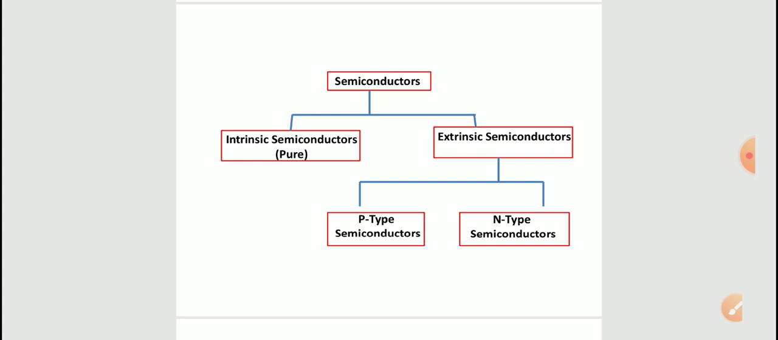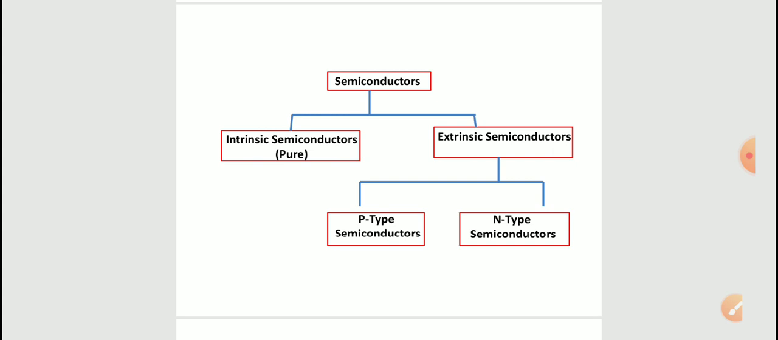In semiconductors, there is a gap between the valence band and the conduction band. When we give a certain amount of energy to the valence band electrons, they will jump from the valence band to the conduction band and the electrons will become free. As these semiconductors can be used for conduction, that's why they are called semiconductors.